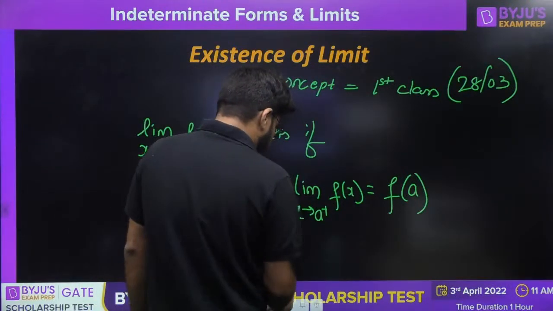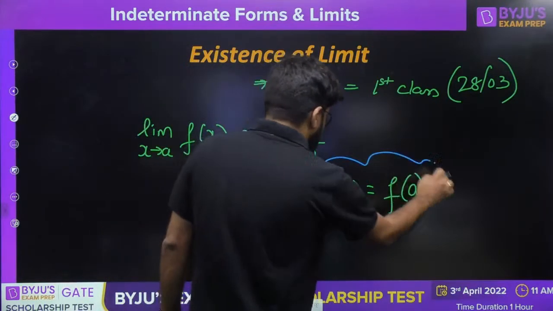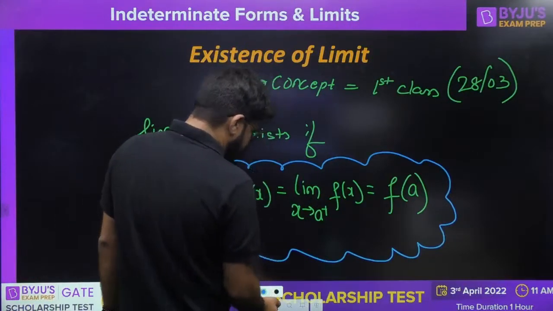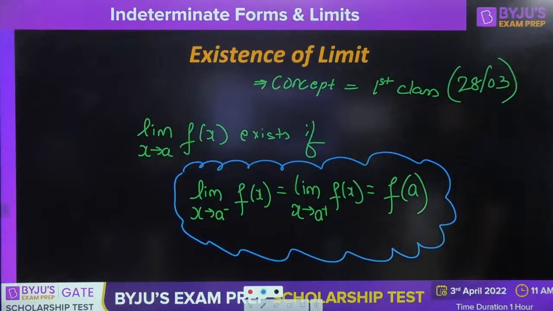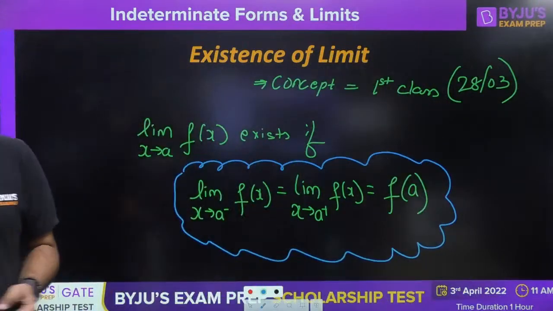That is the condition for the existence of the limit. Why it is so? The detailed concept you can get in Monday's class, the first class of this series, on 28th of March. That is available on the same channel.